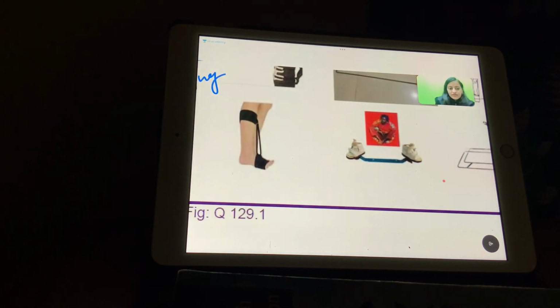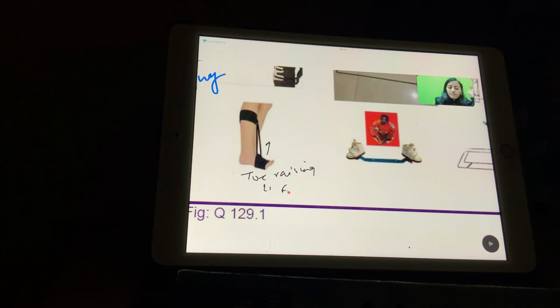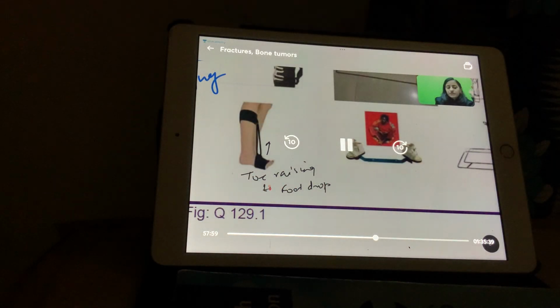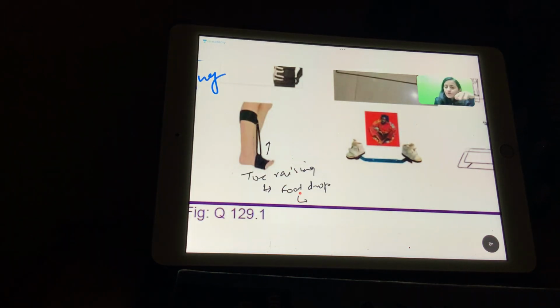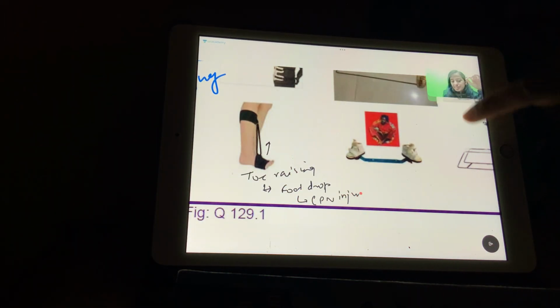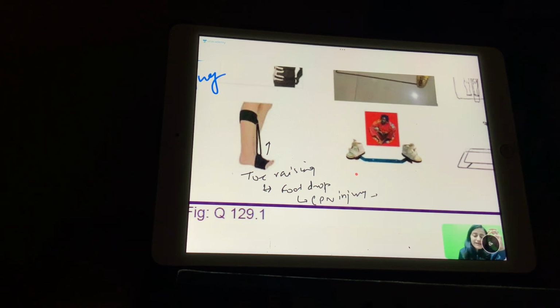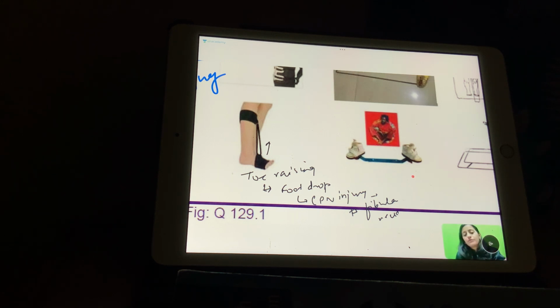Next one, what are we seeing here? The foot we are trying to raise, the toes we are trying to raise. So this is the toe raising or the foot raising splint. When will we use that? When the foot is dropped. The foot is not able to go up. So this is used in foot drop. What leads to foot drop? It's the common peroneal nerve injury. Common peroneal nerve injury happens in which fracture? It is the fracture fibular neck, right? So the proximal fibular fracture that affects the common peroneal nerve that leads to foot drop.